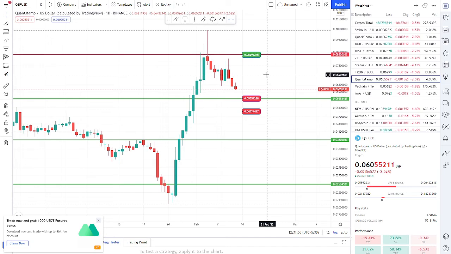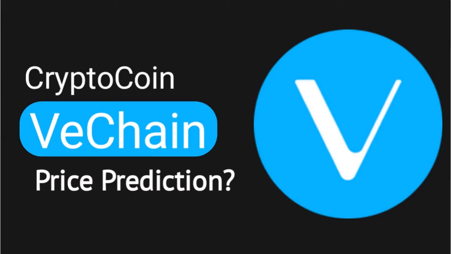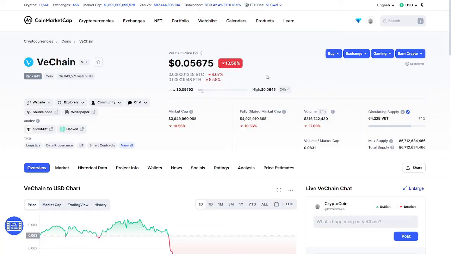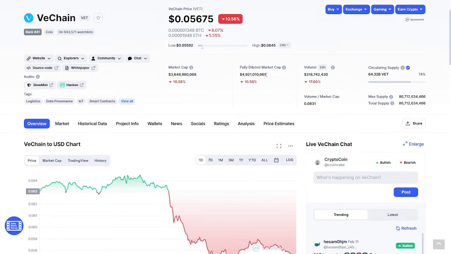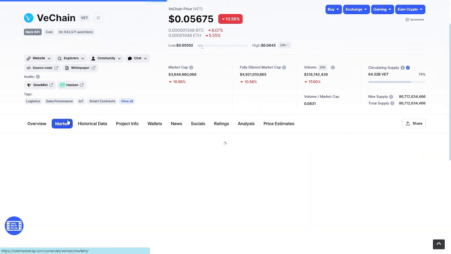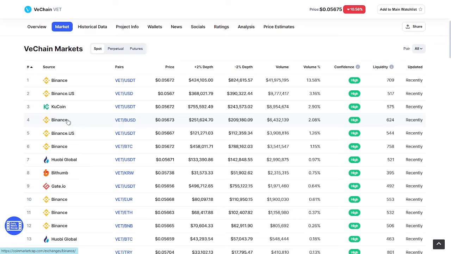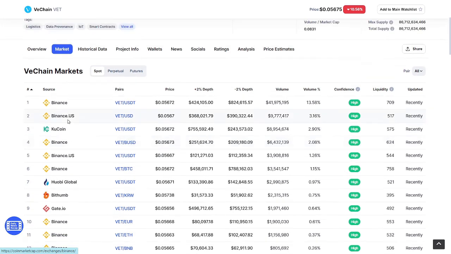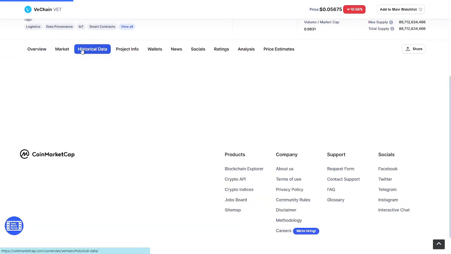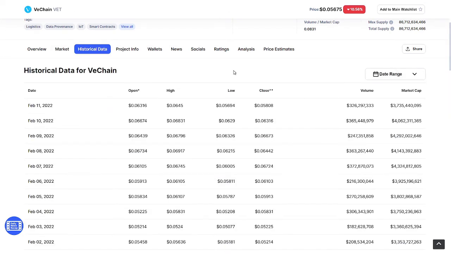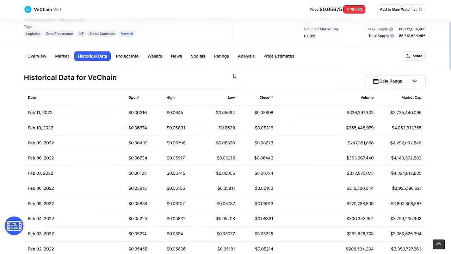In another section we are going to talk about Vechain. Let's go for the fundamentals of Vechain. Vechain is like 10% down from yesterday, and 17% of volume is decremental. So let's talk about our exchanges one time. Okay, here you can see exchanges like 13% volume from Binance, then again from Binance 3%, so my volume is literally low. In historical data, we're going to check out our market capital.